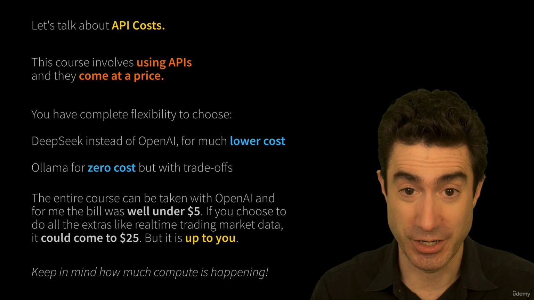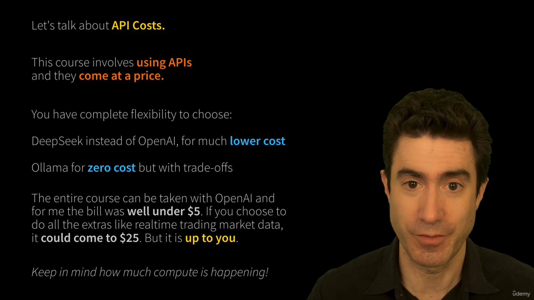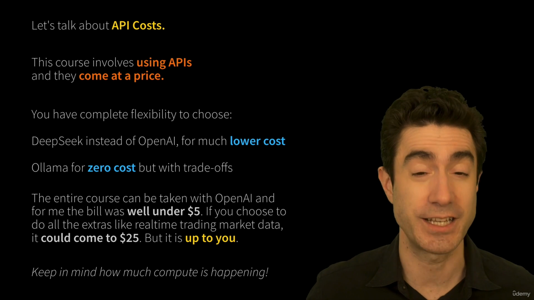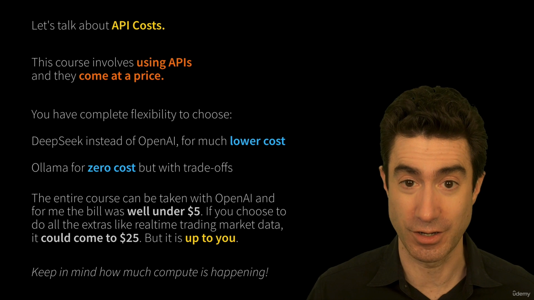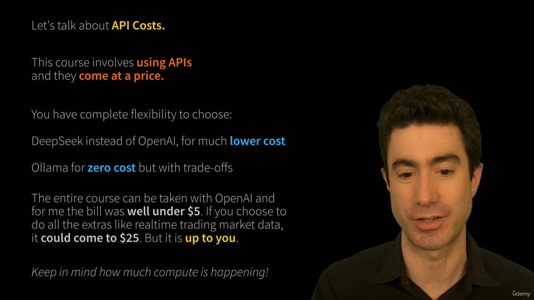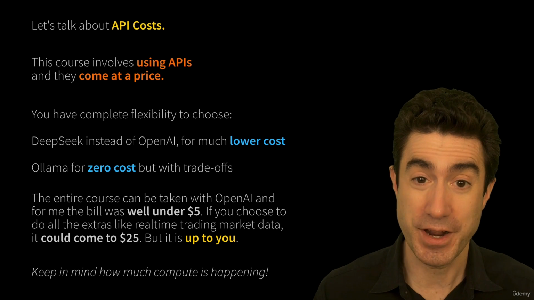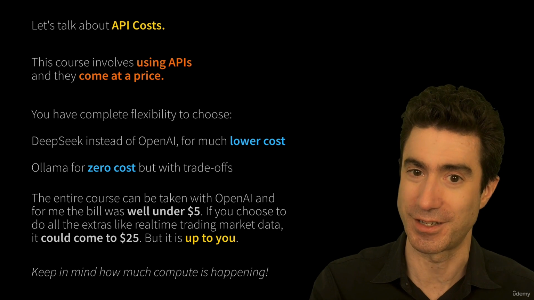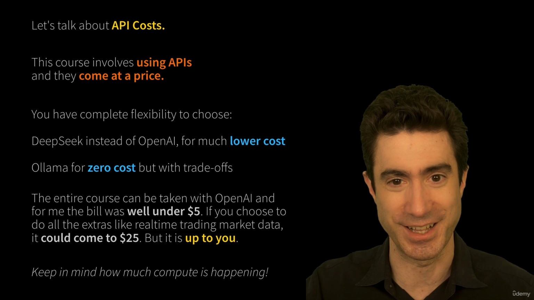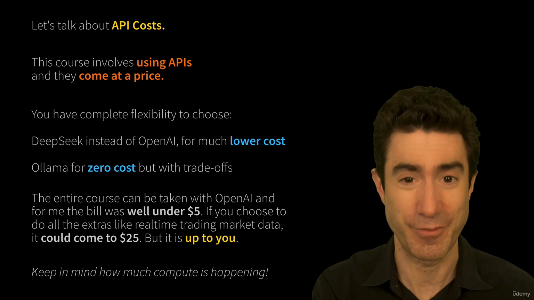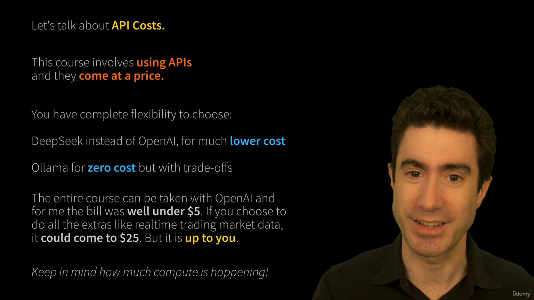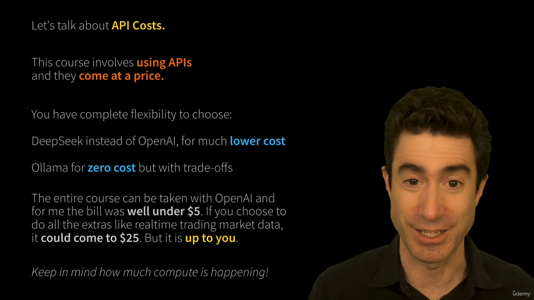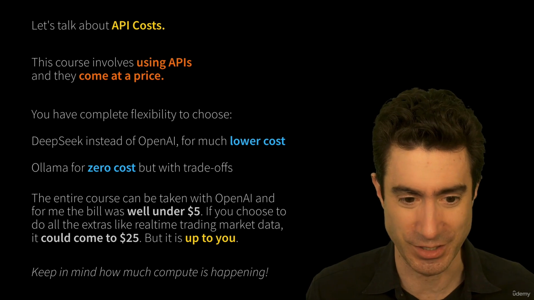So what are these API charges? Different countries might have different pricing. What I can tell you is that for me running this entire course, I spent well under $5 on any of the LLM model costs. It's very cheap. With OpenAI, the first time you use it, you need to put down at least $5 up front, and then it's pay as you go. That's annoying, so you might have to do that if you haven't done it before. But other than that, the actual amount that we'll spend will be relatively small, a matter of a few dollars. And it's very hard to spend very much on DeepSeek because it's so cheap.